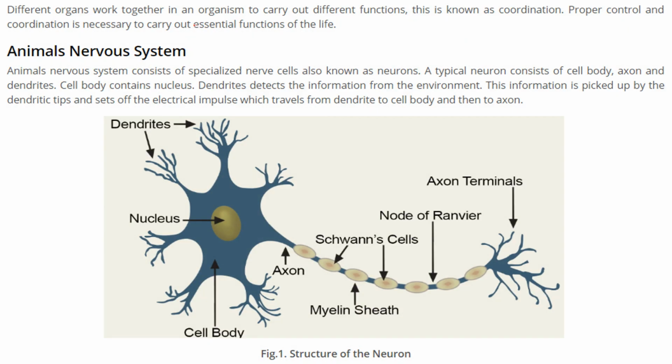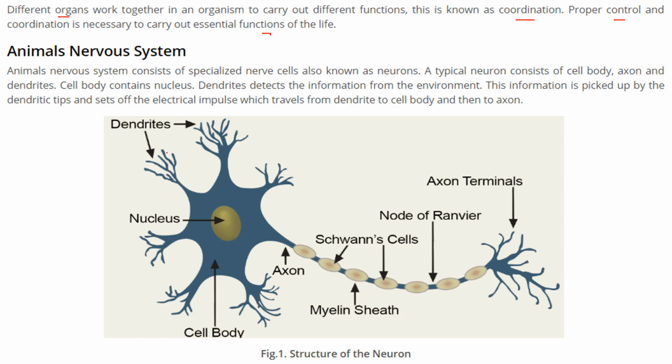Living organisms have different organs. All organs have different work, and they should work in cooperation and coordination. When they work together to make a living being possible, this is known as coordination. Proper control and coordination are very much necessary to carry out the essential functions of the living being or life. Animals have a nervous system.